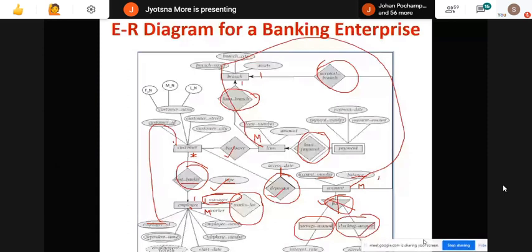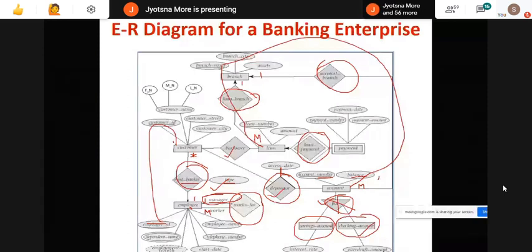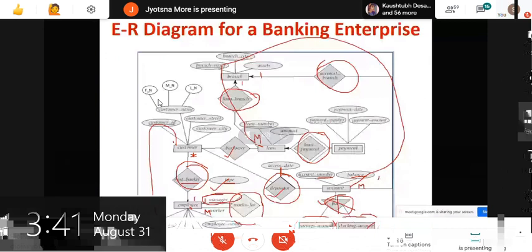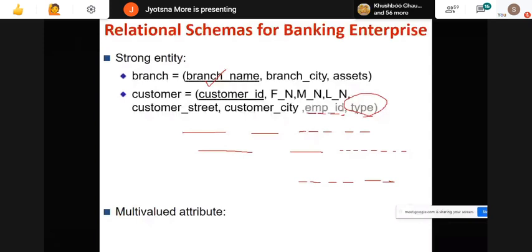This is the relational schema. Now we have done almost everything from this diagram, so I have represented it for your reference. We have strong entity branch. Customer, in which employee ID is my foreign key and type is the attribute of that relationship set. Loan is my strong entity set, and branch name is my foreign key. Account is my strong entity set, whereas branch name is a foreign key.